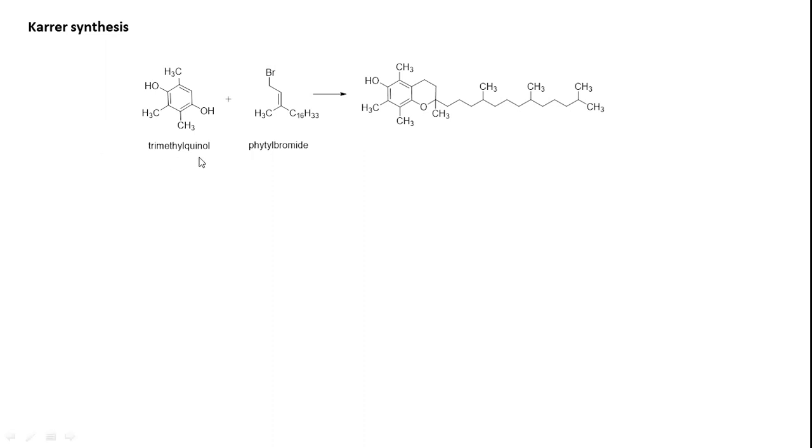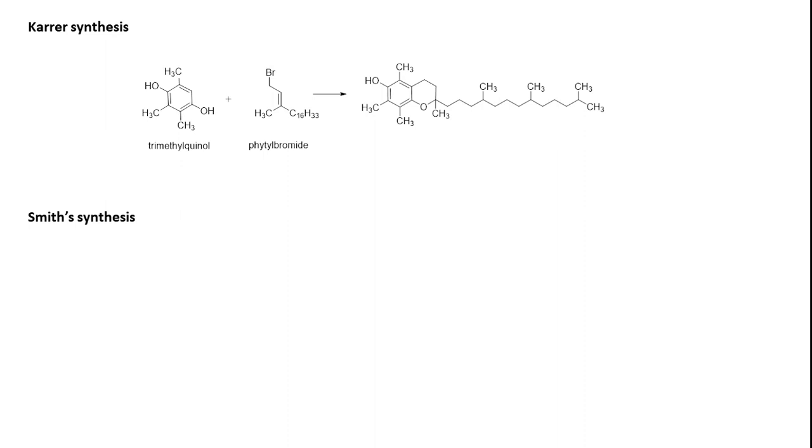Trimethylphenol is one of the reactants, and then phytyl bromide. Phytol is the natural product obtained from various natural resources including algae, and this compound was taken to get the necessary structure straightforwardly.